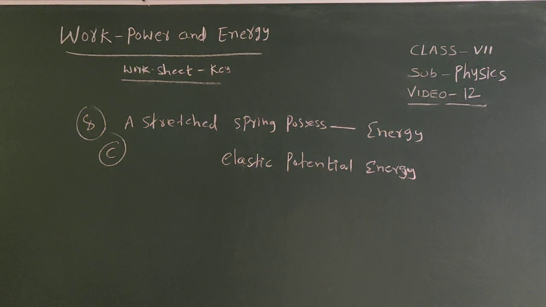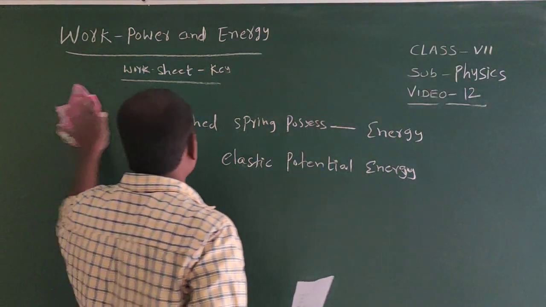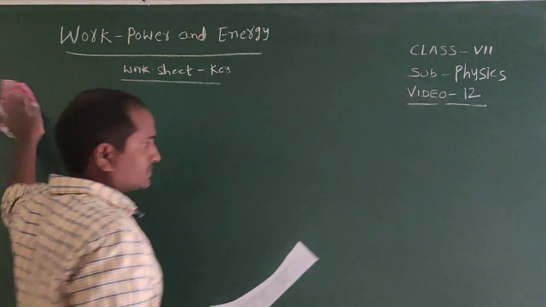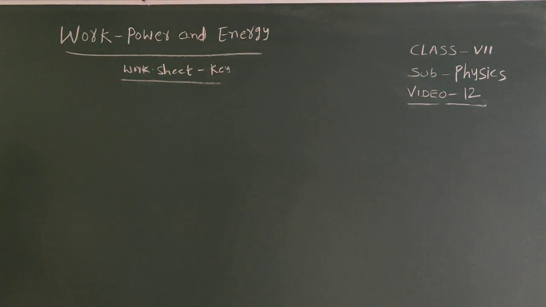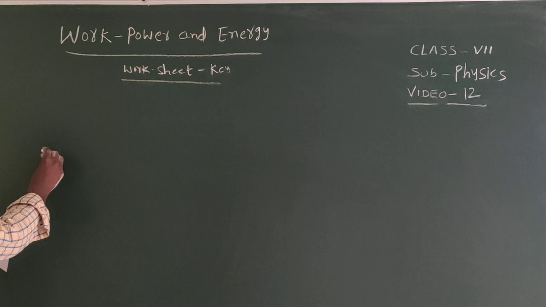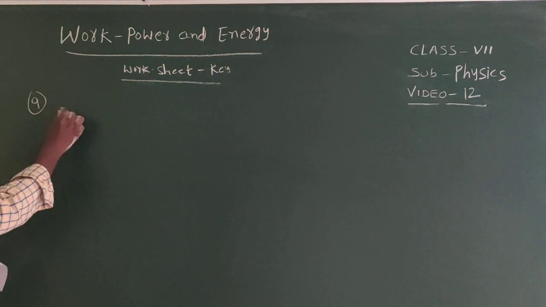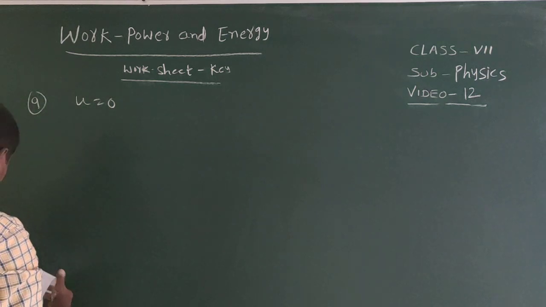Next, ninth one. A ball is released from the top of the tower. The ratio of work done by the force of gravity in first second, second second, and third second is. So ninth one. Initially a ball is released from the top of the tower, so the initial velocity of the ball equal to 0.